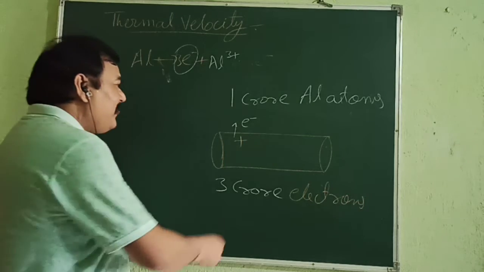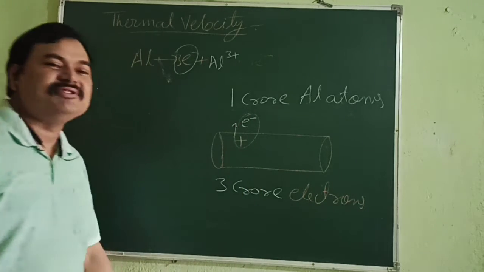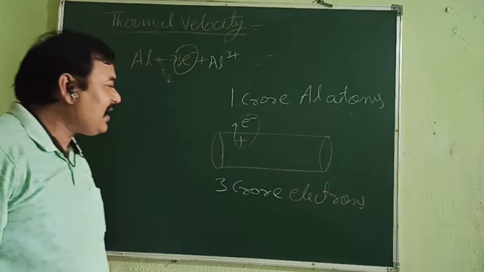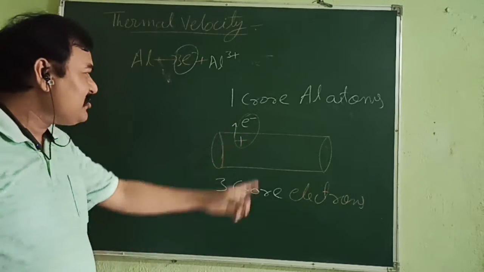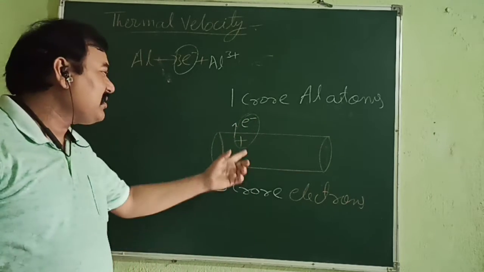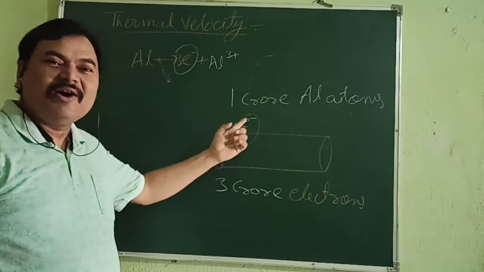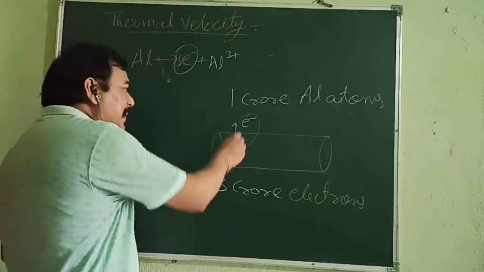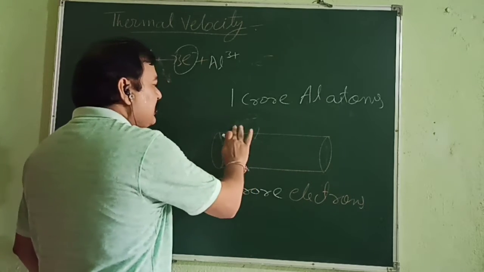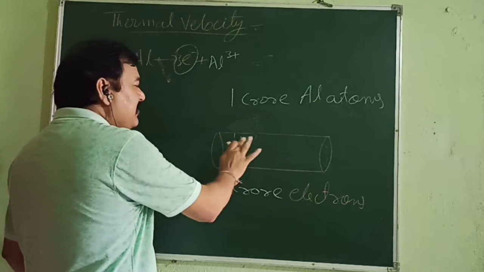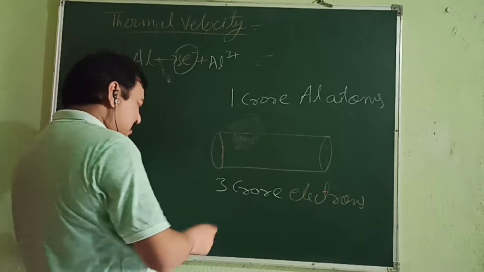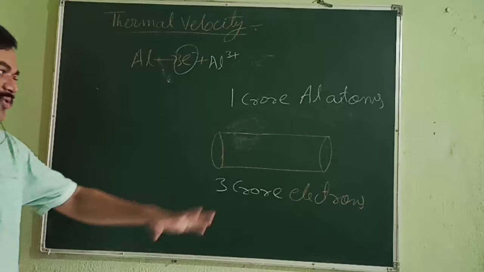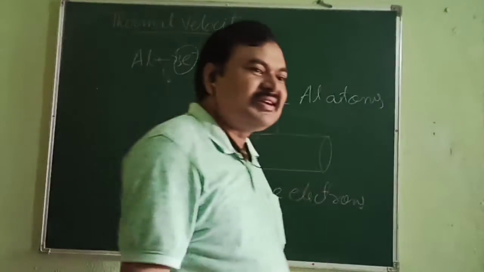And what type of force acts between a positive charge and a negative charge? Repulsive, is it? Oh yes, attractive. Correct, so attractive force will be acting. As soon as this attractive force acts, will it allow the electron to escape, or will it pull it back? Obviously, it will pull it back. It will return and lie in this metallic conductor, the piece of aluminium. So it can move in the bulk of the conductor, but it cannot go out.